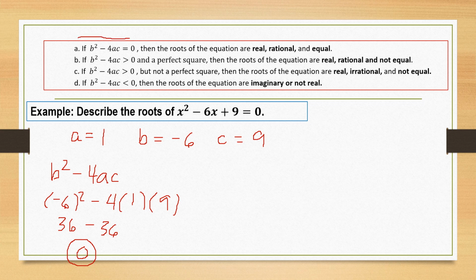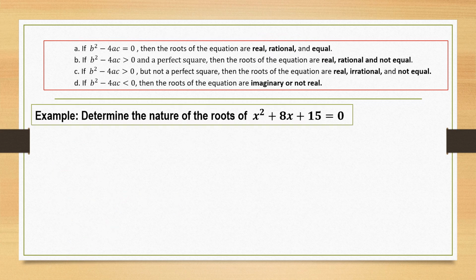Now, since the discriminant is equal to 0, then we can say that the roots of the given quadratic equation are real, rational, and equal.